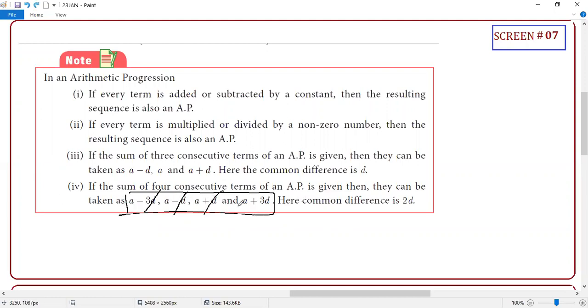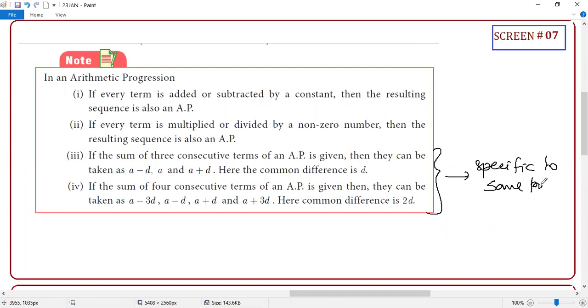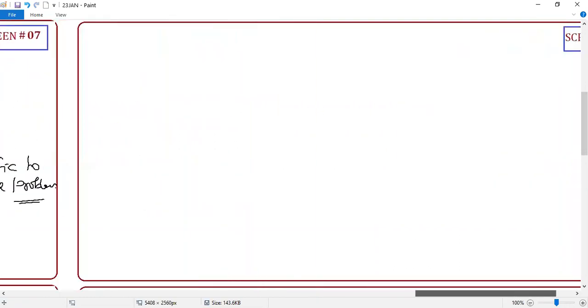That is the beauty of this way. Similarly, when there are 3 terms, D is cancelled and you will get 3A. That's the only reason. So these are all specific to some problems where we have to assume this. Clear, student? As of now, no need to worry much.